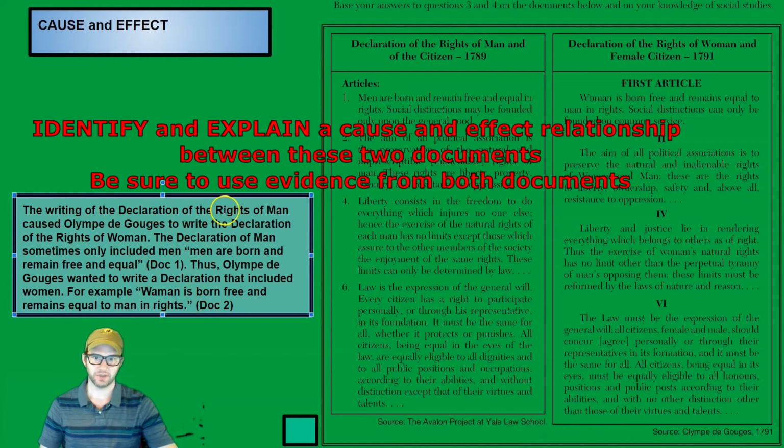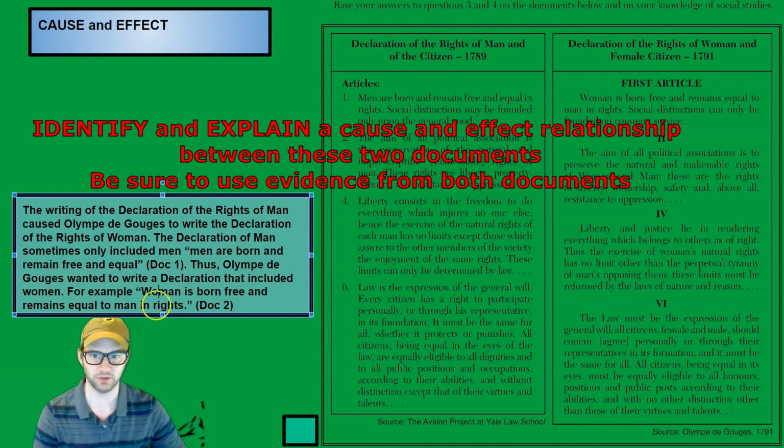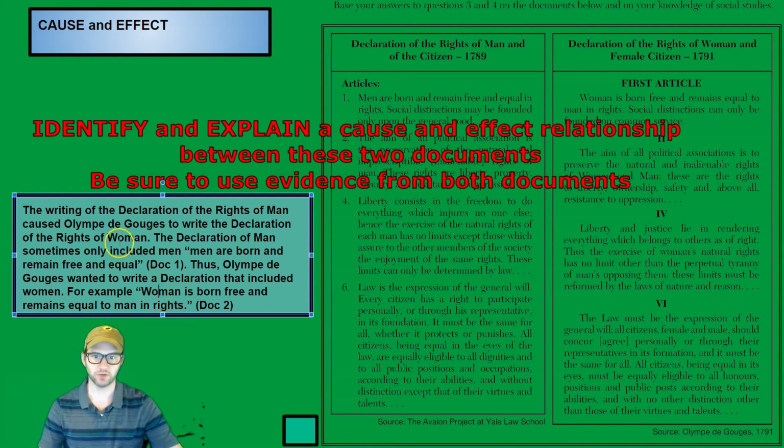The writing of the Declaration of the Rights of Man caused Olympe de Gouges to write the Declaration of the Rights of Women. Then explain it. Why? The Declaration of the Rights of Man sometimes only included men. Textual evidence, "men are born and remain free and equal." Thus, de Gouges wanted to write a declaration that included women. That's her motivation. That's why the cause and effect happened. Her desire to include women. For example, "woman is born free and remains equal to man in rights." And I used textual evidence there. And just for good measure, I told my reader where I was getting that textual evidence, Doc 1 and 2.